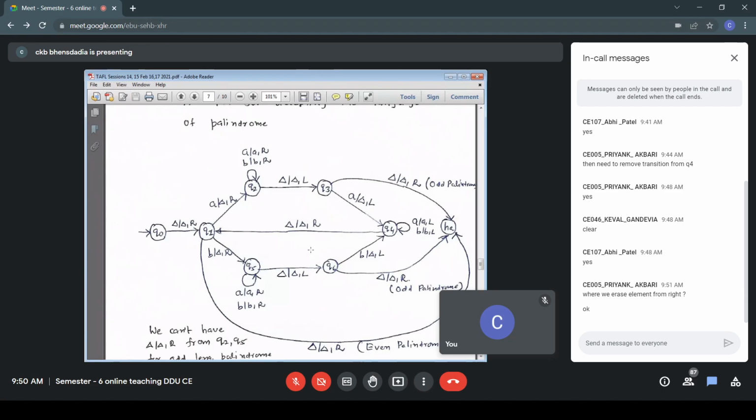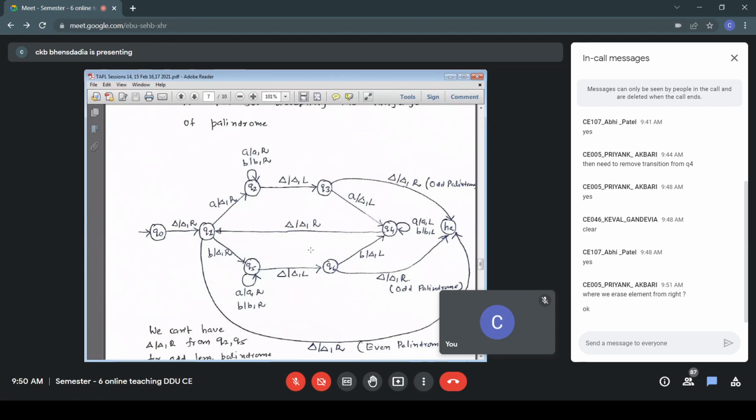Q1, Q2, Q3, Q4, if that is the branch, then the erased symbol was A. Q1, Q5, Q6, Q4, if that is the branch, the erased symbol was B. That is how I remember from which path I am coming. So let us take one branch, the upper branch. The lower branch is the replica, so no need to discuss that actually. So we take Q1, Q2, Q3, Q4.